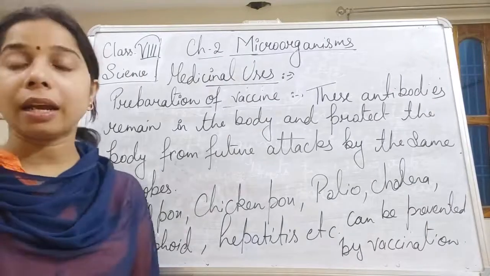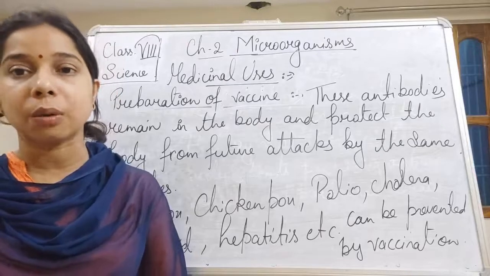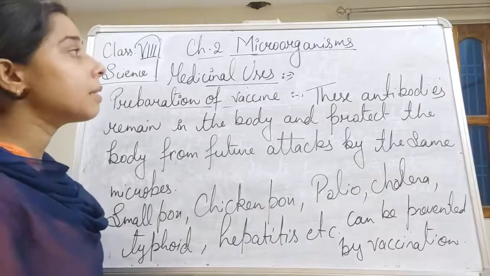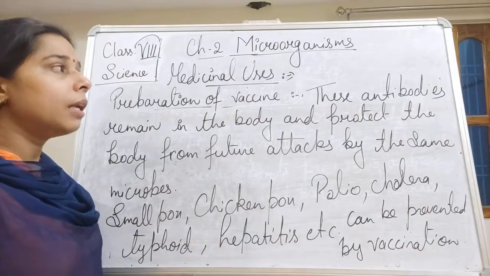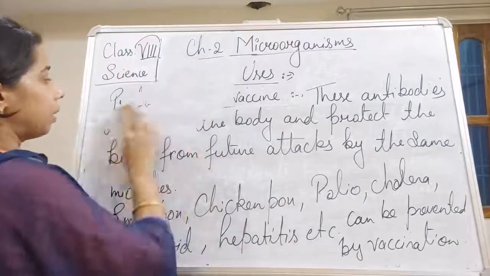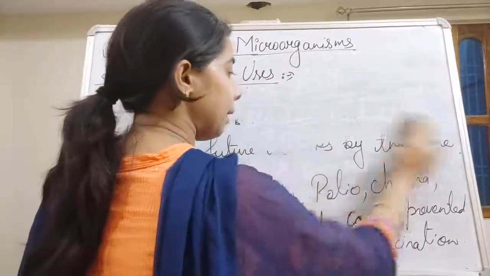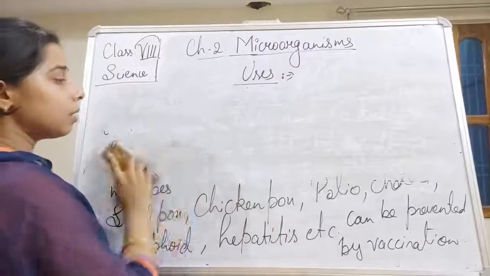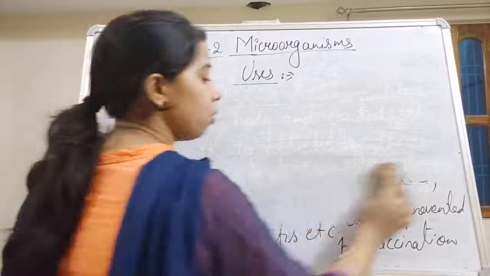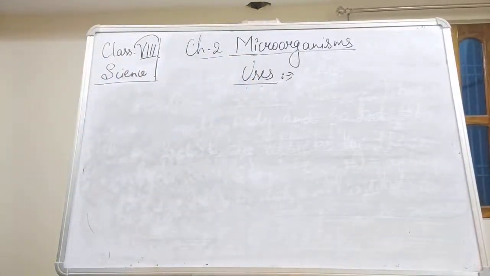Here, Edward Jenner was the person who discovered the vaccine for smallpox. Now this is the medicinal use of microorganisms. Let us try to understand some of the other medicinal uses of microorganisms. So we have seen here that microorganisms help in making antibiotics and vaccines. Now we will see the other uses of microorganisms.